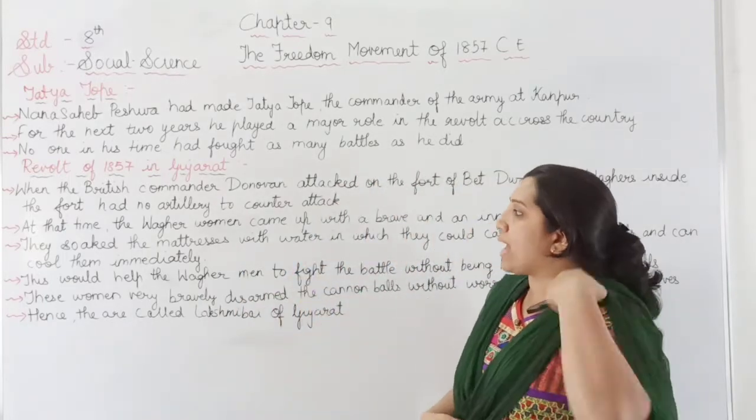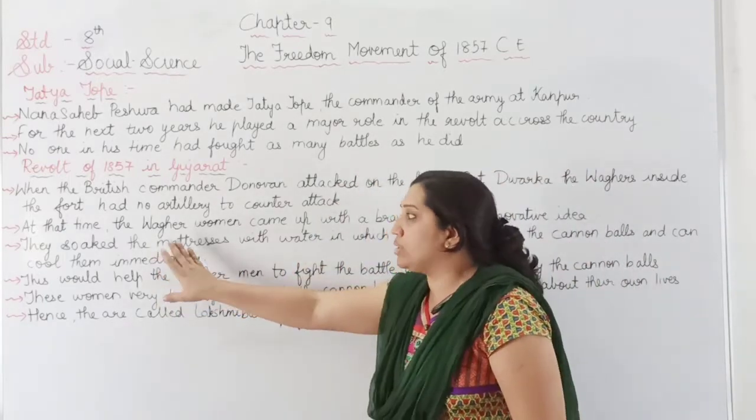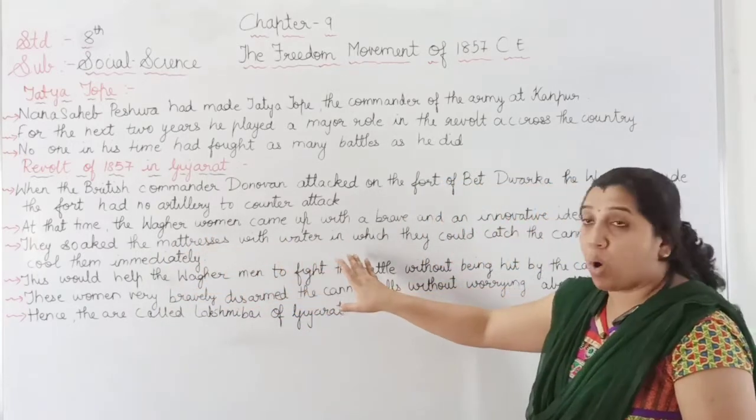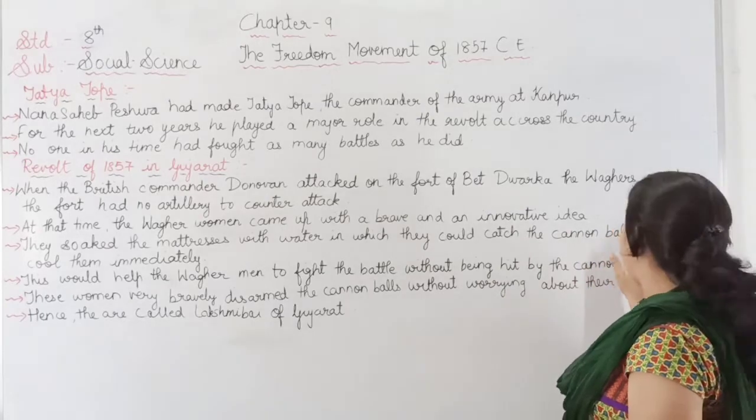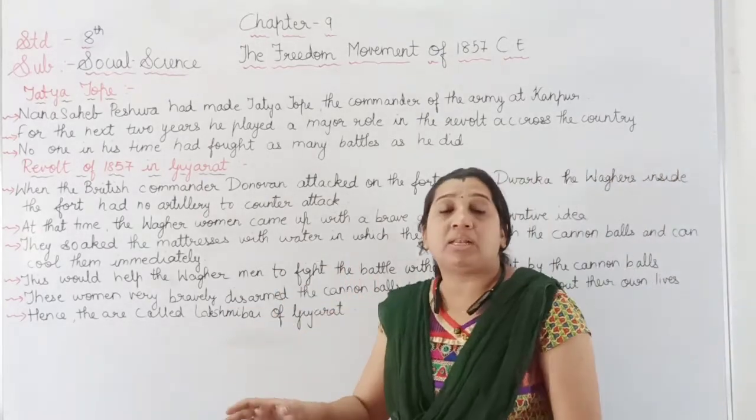What they did was soak the mattresses with water, in which they could catch the cannonballs and cool them immediately.